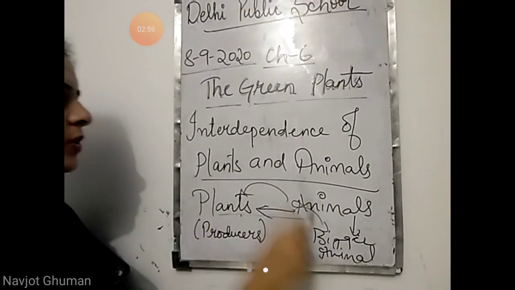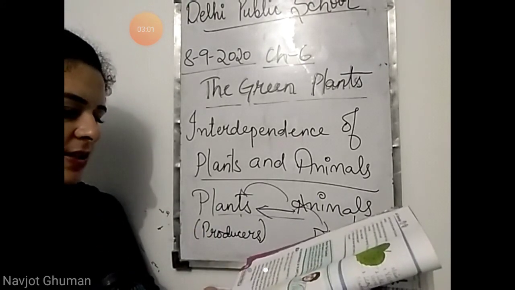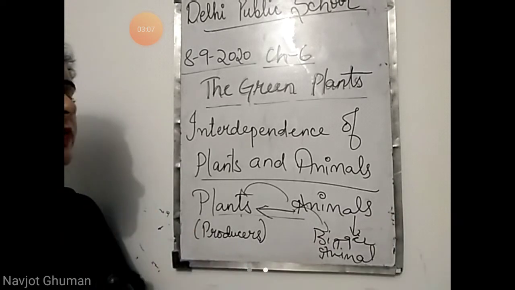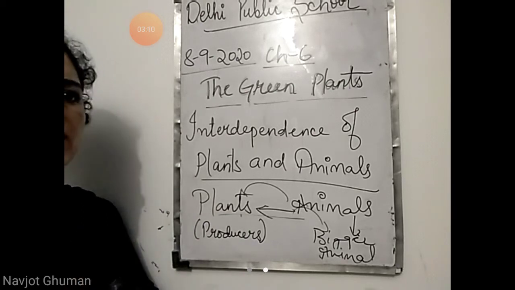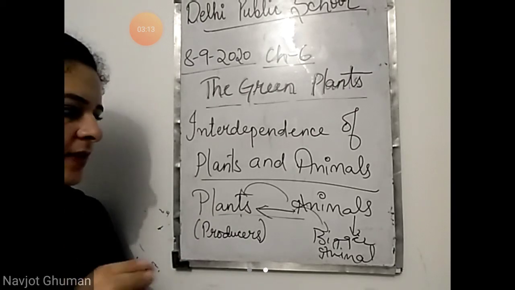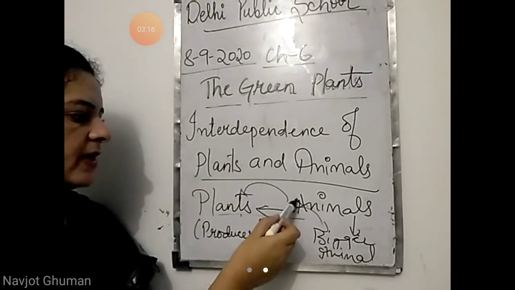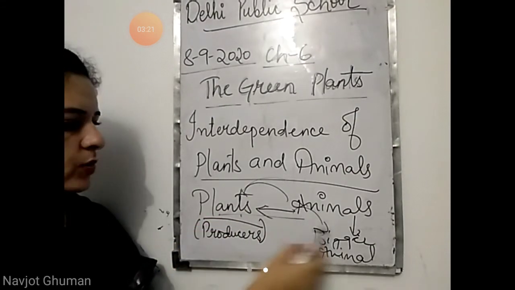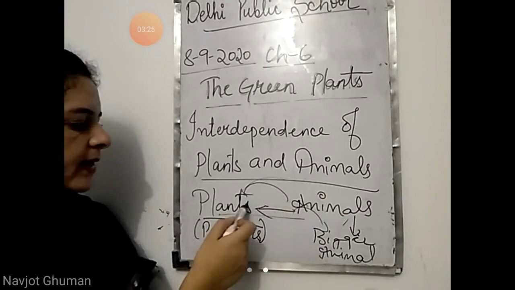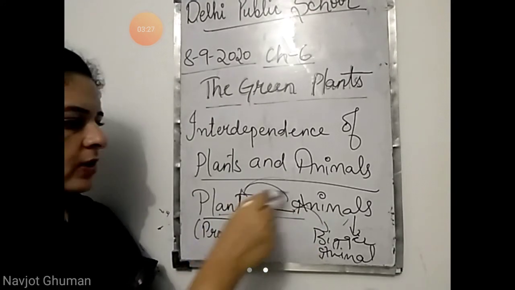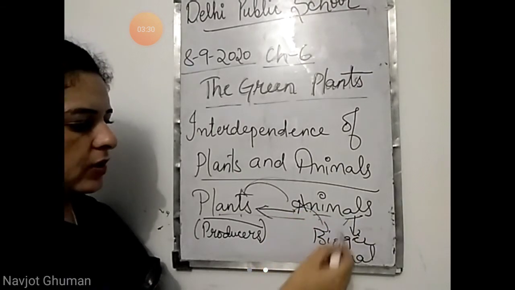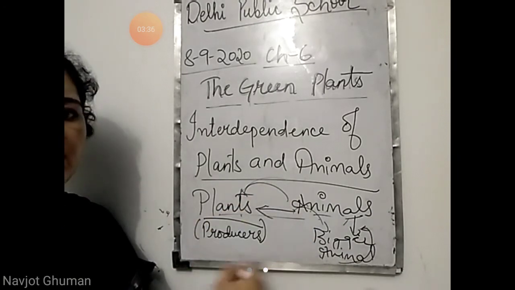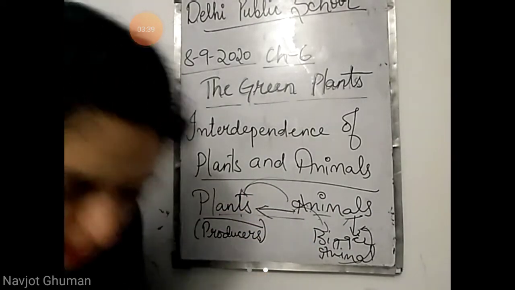And what is this chain called? A chain that shows a series of organisms where each member depends on the lower member in the series for food is called food chain. This chain is called food chain. What is a food chain? Food chain is a chain in which one organism depends on the other organisms for food. Plants, who will eat plants? Animals. So animals are dependent on plants for their food. Who will eat the other animals? In animals को कौन खाएगा? The other animals. So this is a chain in which one organism depends on the other organism for food. That is called a food chain.